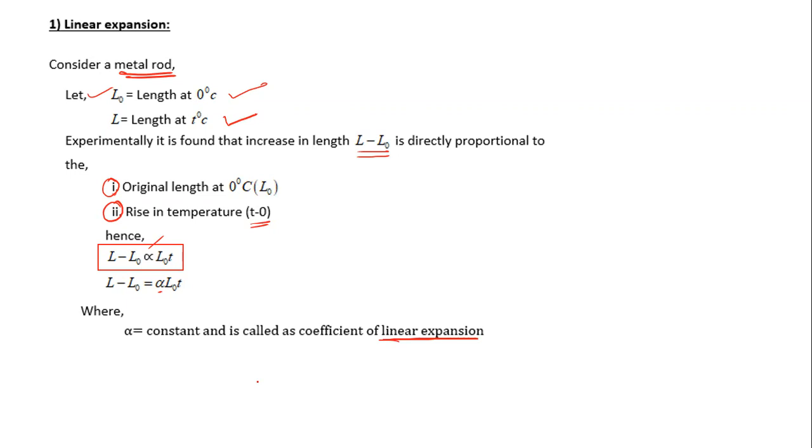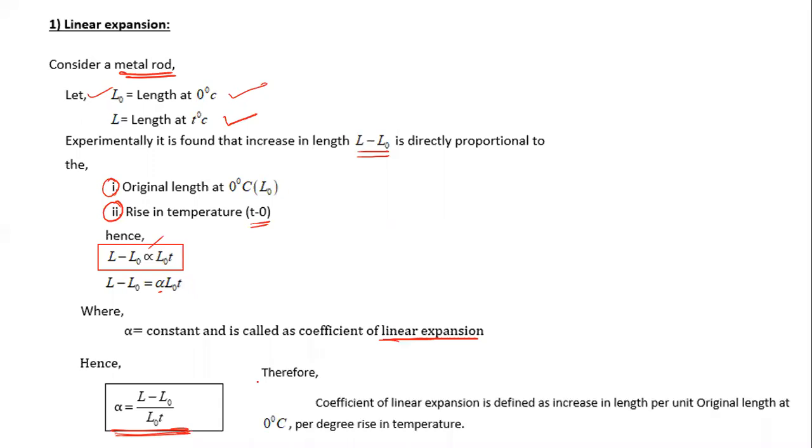Now we can write the formula of the coefficient of linear expansion. Alpha is equal to L minus L0 divided by L0T. So this is the formula for the coefficient of linear expansion. And by that formula, we can write a definition also. Now see here, L minus L0 is the increase in length, L0 is the original length, T is the rise in temperature.